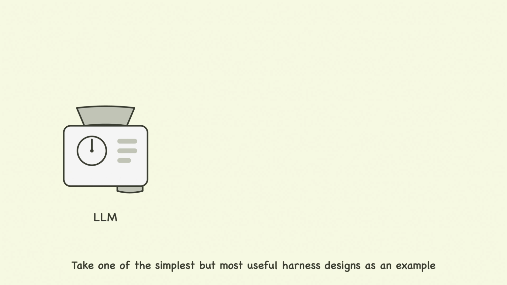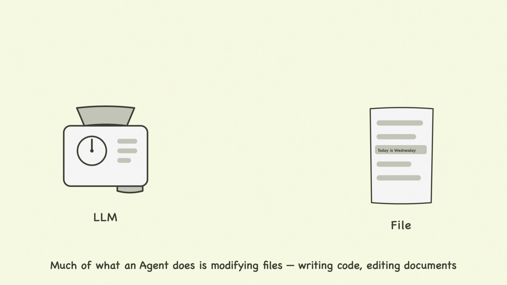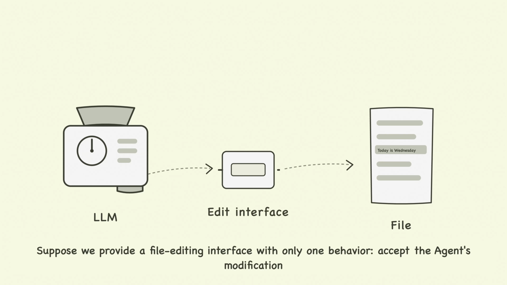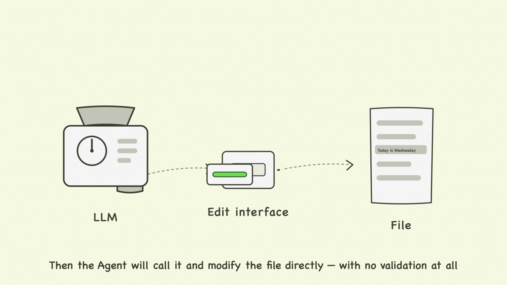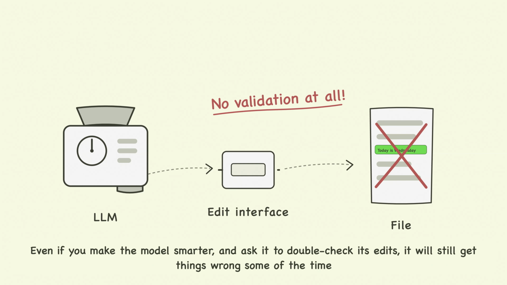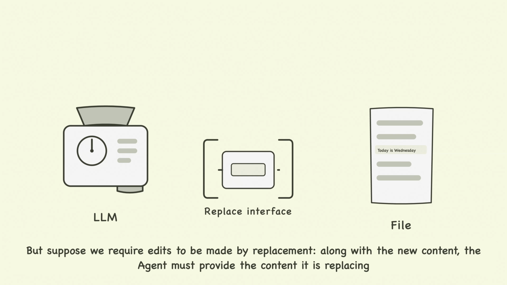Take one of the simplest but most useful harness designs as an example. Much of what an agent does is modifying files, writing code, editing documents. Suppose we provide a file editing interface with only one behavior, accept the agent's modification. Then the agent will call it and modify the file directly, with no validation at all. Even if you make the model smarter, and ask it to double-check its edits, it will still get things wrong some of the time.